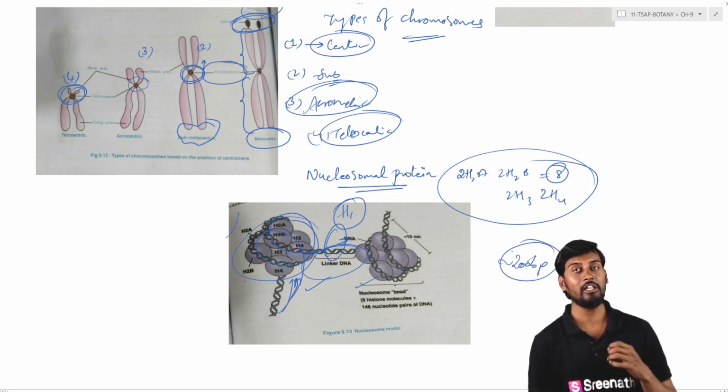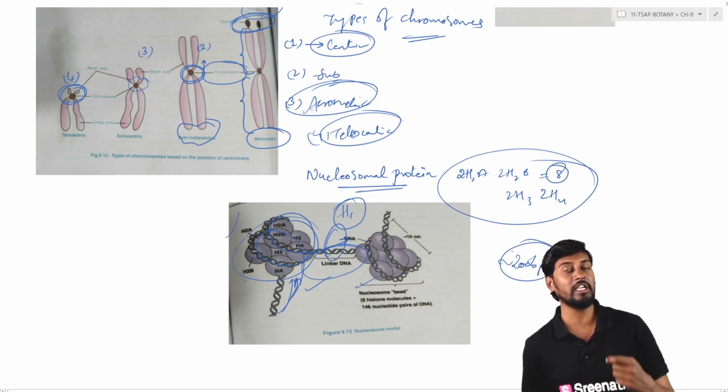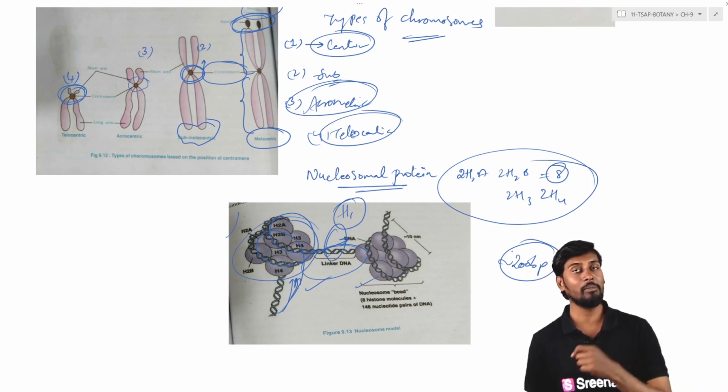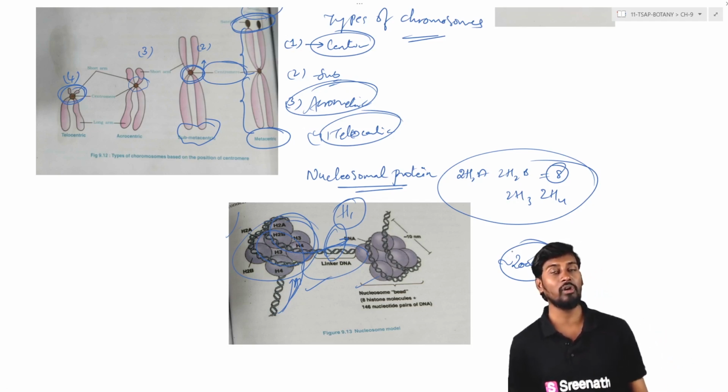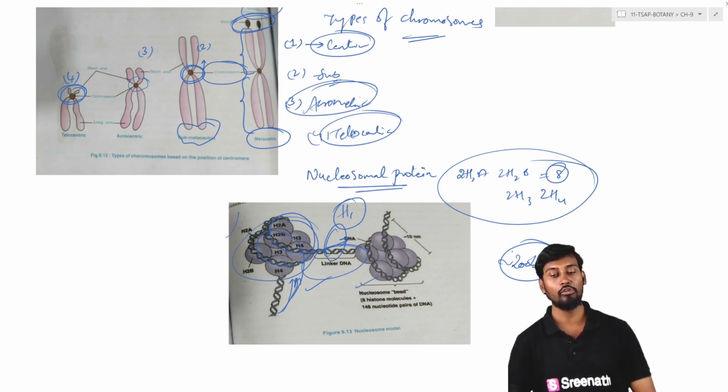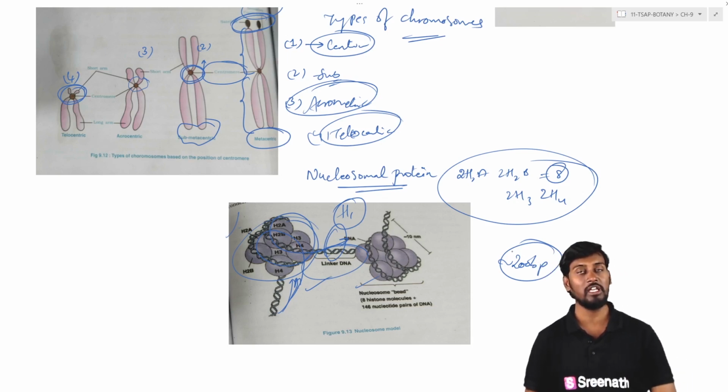So the entire length of the DNA molecule which is generally entering into the nucleosomal complex and which is taking the 2 turns and coming out is roughly consisting of 200 base pairs per 2 turns, which is taking place within the complex and coming out. So this is about the nucleosomal complex which we are generally discussing.